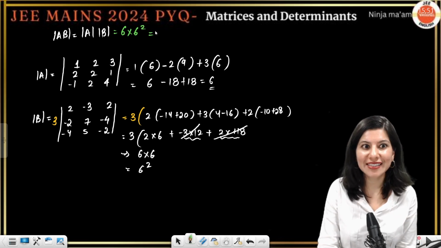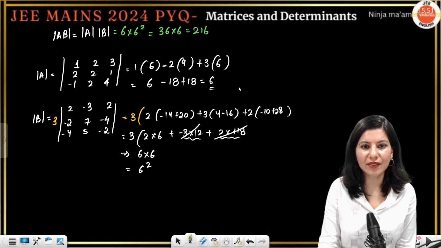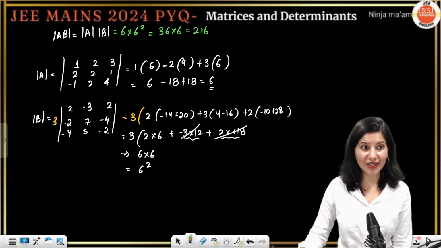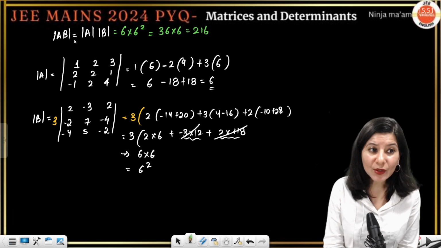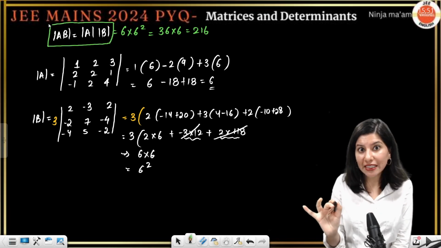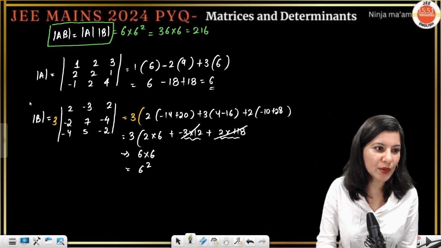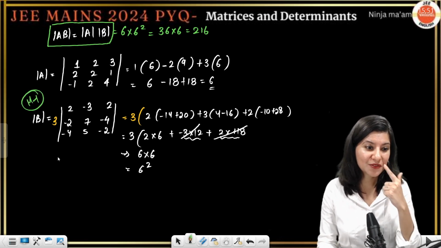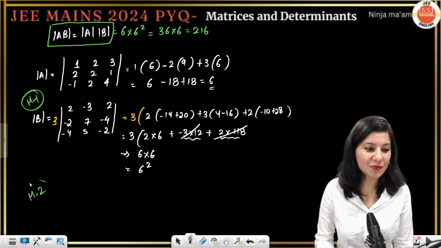That is going to be 36 into 6. That is, so 6 cube basically, 216. And here we go. Option 1 is absolutely right. Okay. Now to calculate this also, if you want to stay away from calculating determinant B directly, so this is your method number 1, calculation of determinant B. There is another method also for calculating determinant B.